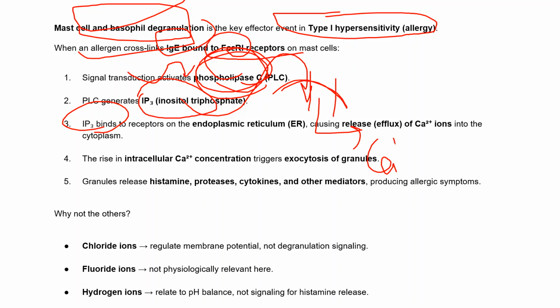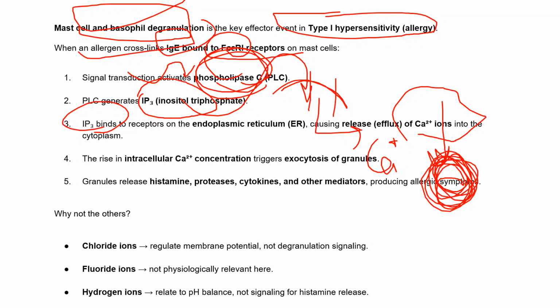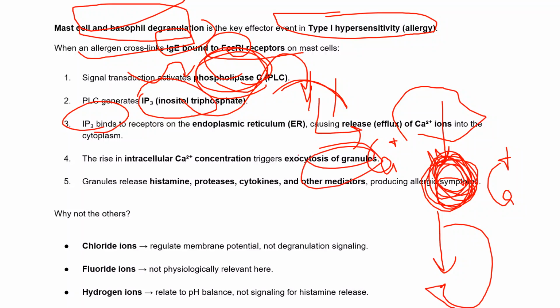These calcium ions from the endoplasmic reticulum go to the cytoplasm, and the intracellular calcium concentration increases inside the cytoplasm. This triggers the granules to move out of the cells, and we call this process exocytosis of granules.